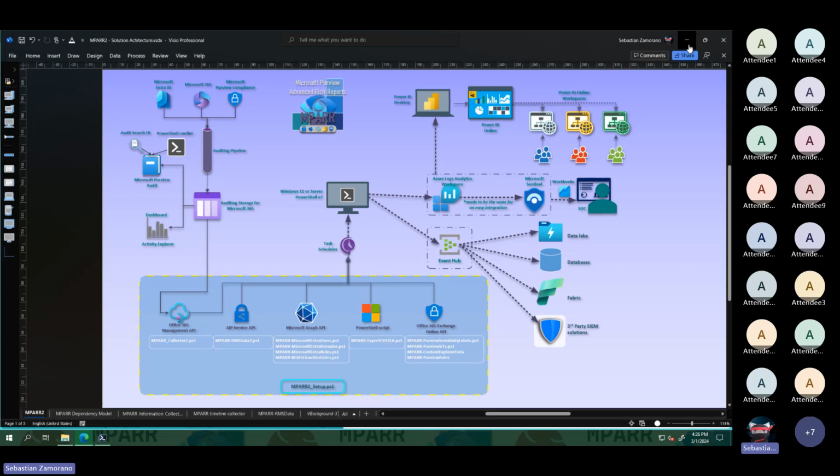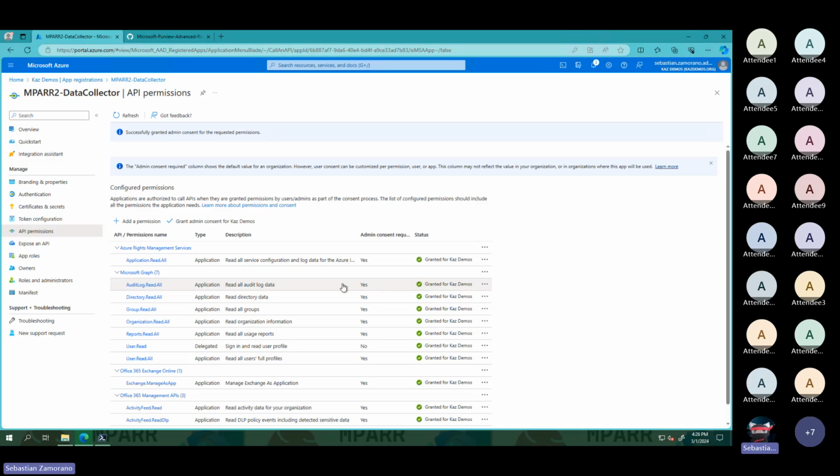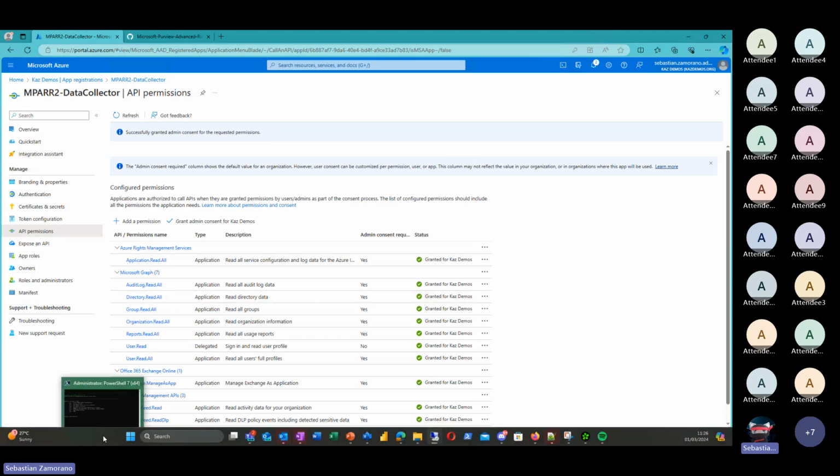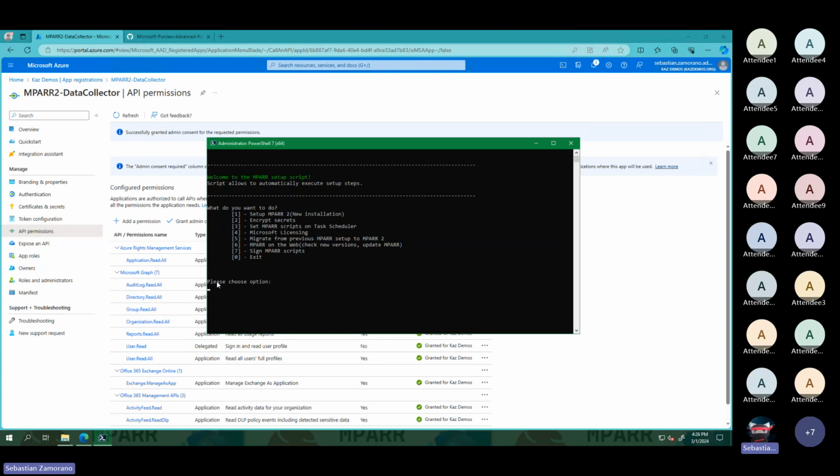Okay, we have another question. Any new permissions? Yes, we will see that a new permission is required, but the same script on the migration process, we have here a menu for migration. Let me show you very quickly. If I select the number 5, I have the additional permissions that can be needed, and the same script adds those permissions to the previous application.